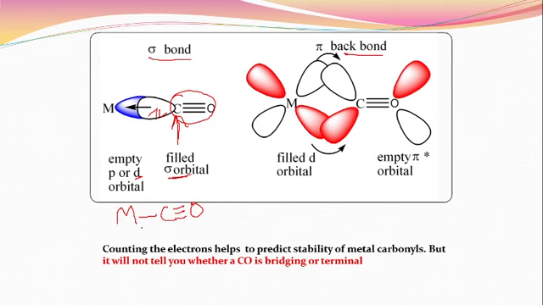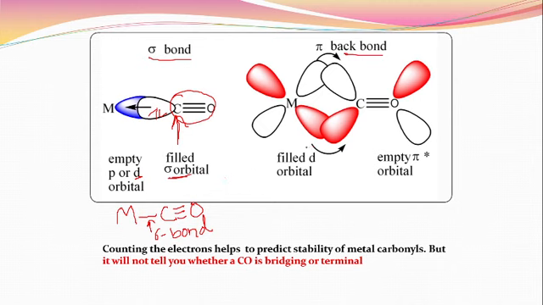This is called a sigma bond. Why? Because how is this bond going to form? By the donation of electrons from carbon to the metal atom. That is called sigma bonding.